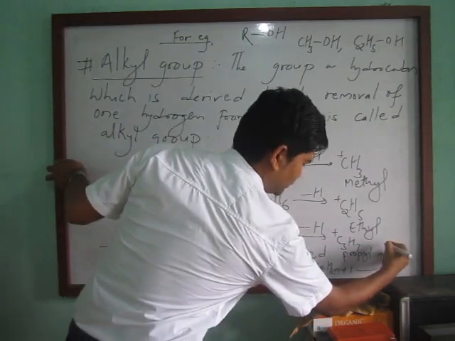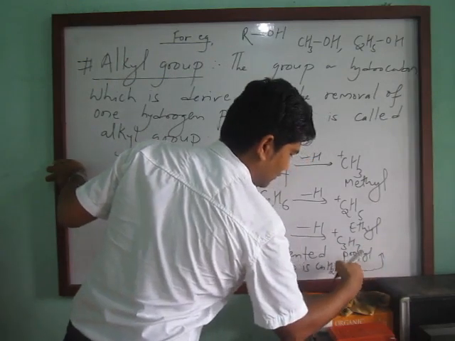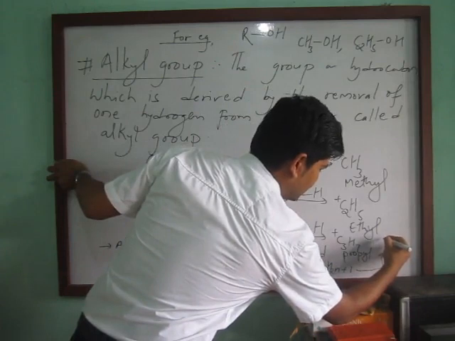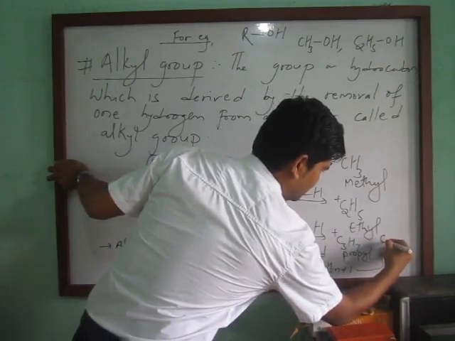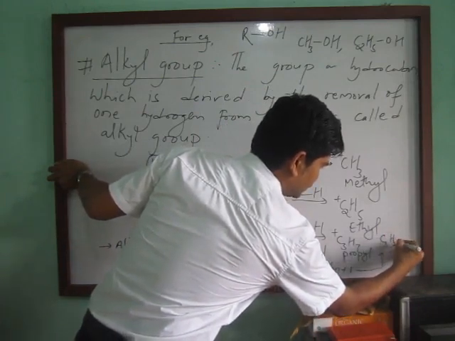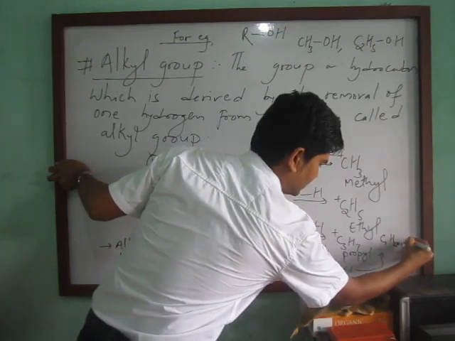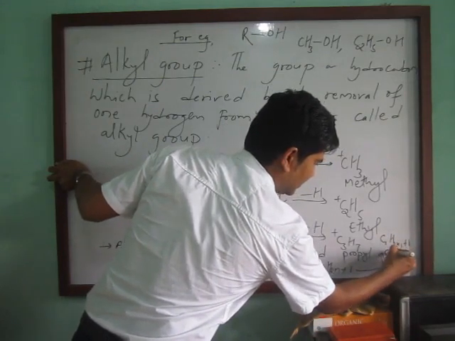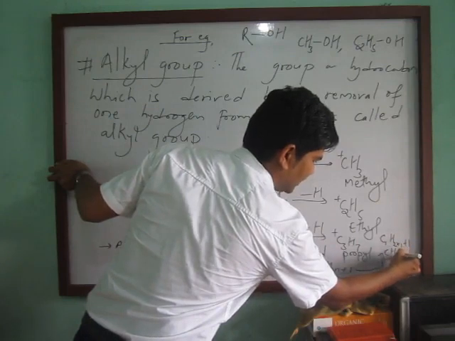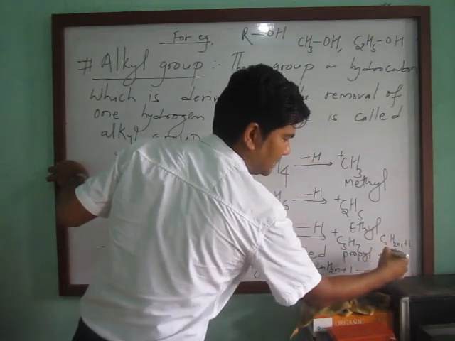For the methyl radical, C1H2 into 1 plus 1, then you can get CH3 here. 2 ones are 2 plus 1, 3.